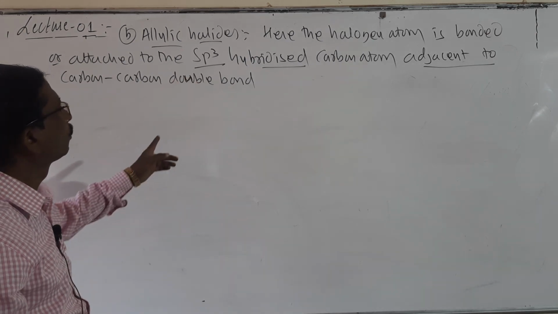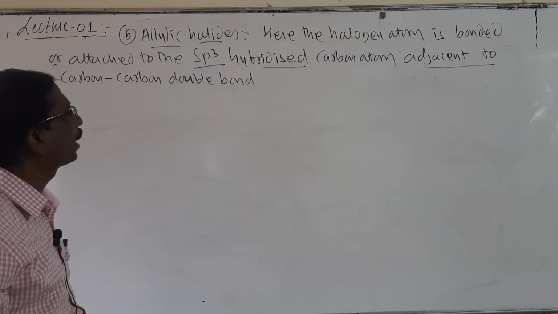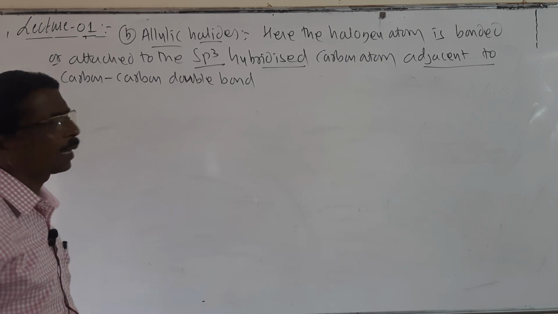Look here, students. Here the halogen atom is bonded or attached to the sp3 hybridized carbon atom adjacent to the carbon-carbon double bond.